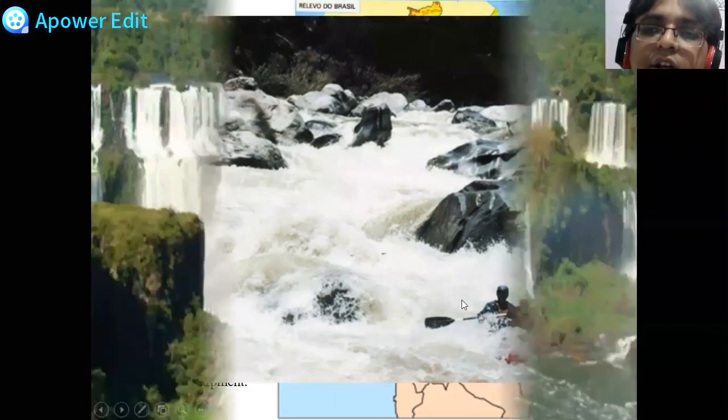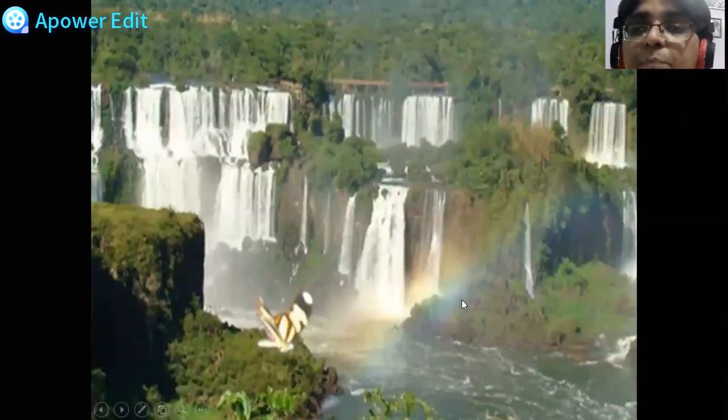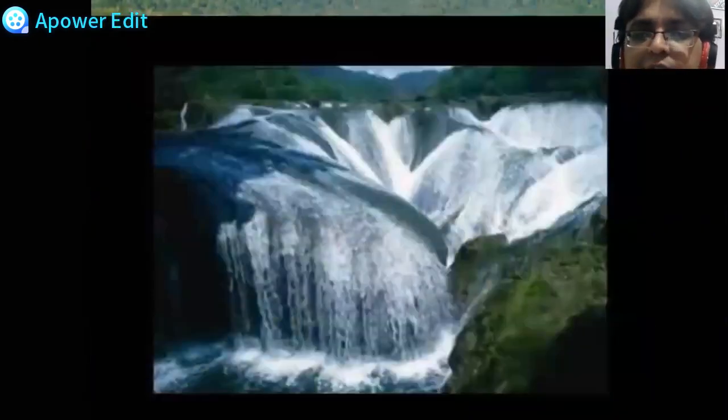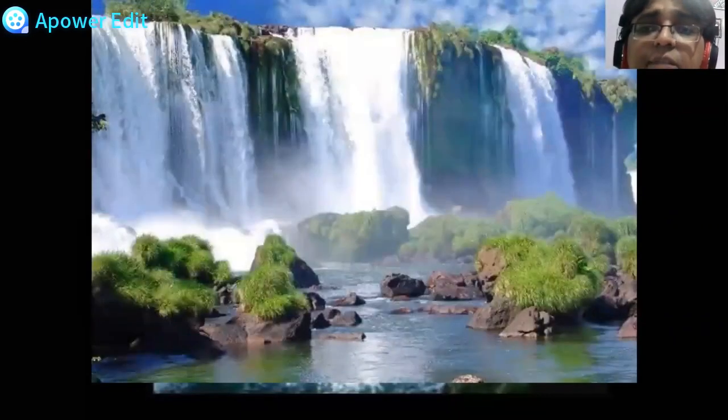Okay, this is a waterfall, beautiful waterfalls of Brazil. These are some natural waterfalls that you are able to see. So we've completed the first physiographic division of Brazil, that is the Brazilian highlands and the Guyana highlands.